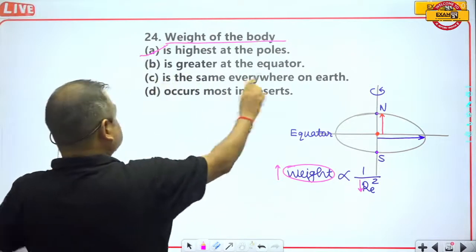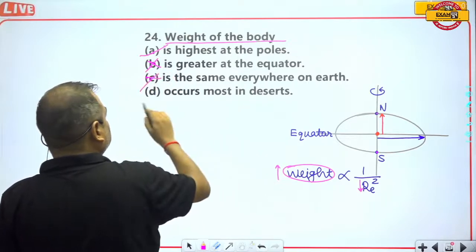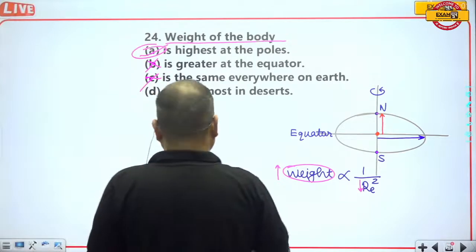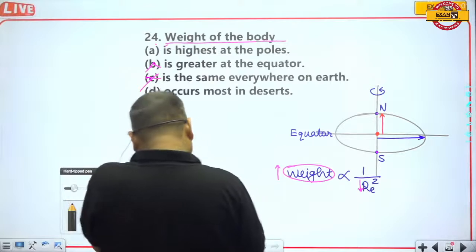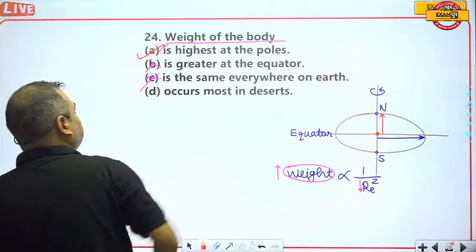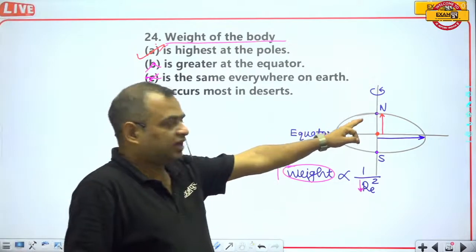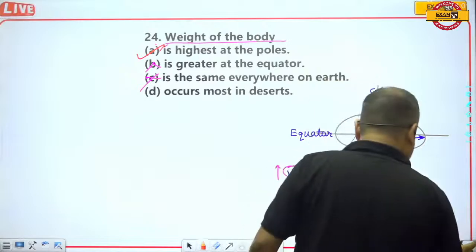Absolutely correct. Is it greater at the equator? No. Is it the same everywhere? No. Yes, so option A is the correct answer. You can say that option A is the correct answer because the radius of the Earth at the poles is less than the radius of Earth at the equator.